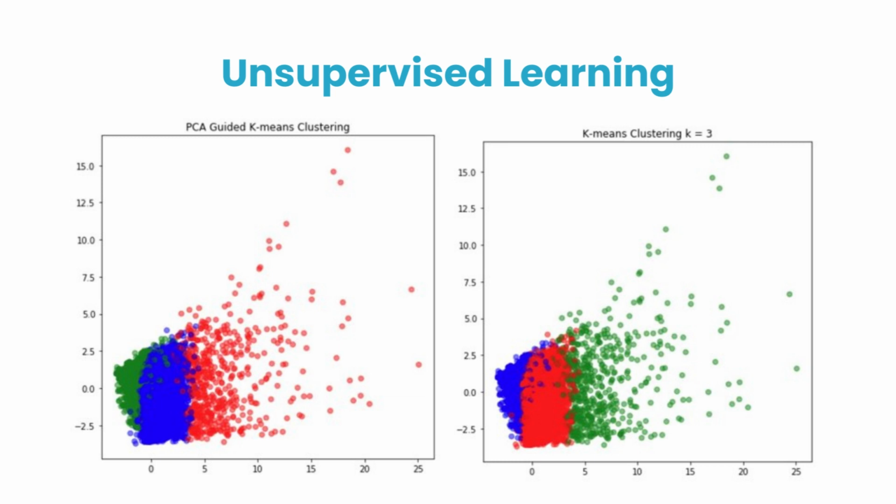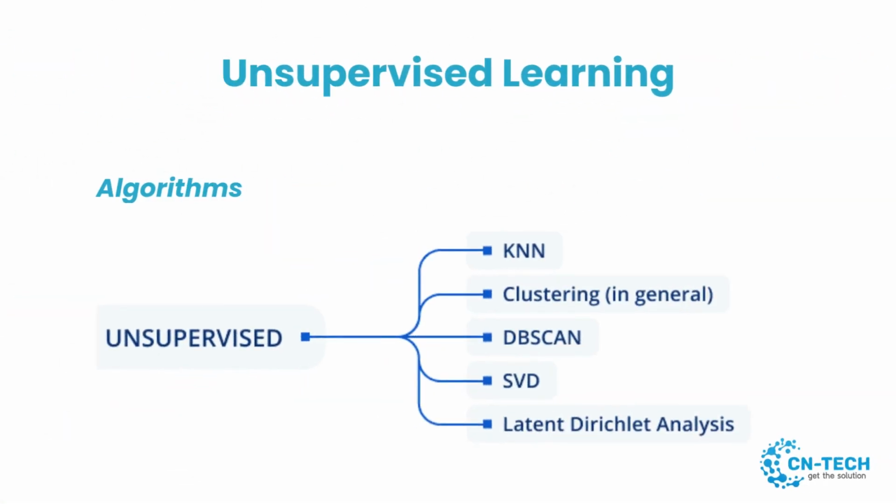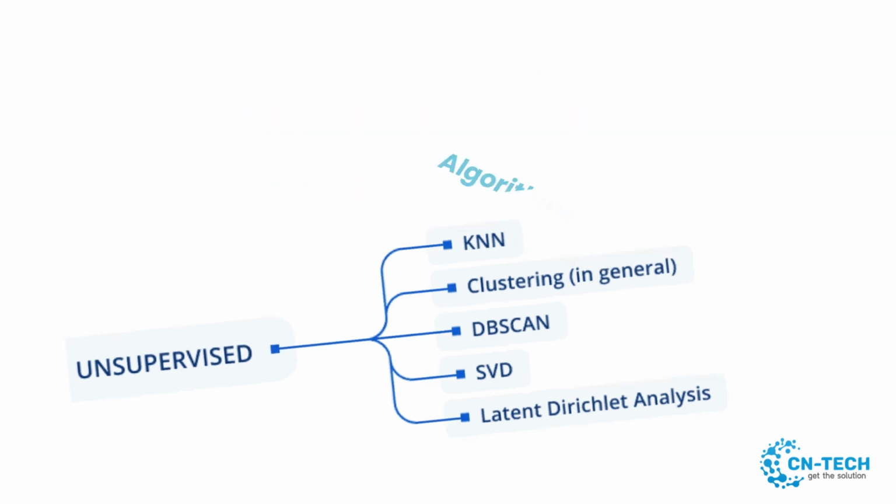Principal component analysis, an algorithm that reduces the dimensionality of a dataset by identifying the most important features. This algorithm is often used for tasks like image compression or feature extraction. There are other algorithms such as illustrated on the slide. We will learn these algorithms in later videos.